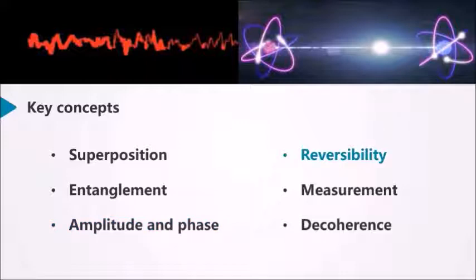Reversibility: a series of gates are used for a quantum algorithm, which may be followed in reverse order, which is known as reversibility. For measurement, we calculate in the reverse order and use this measurement as a key concept, and these concepts are implemented in the quantum computer.